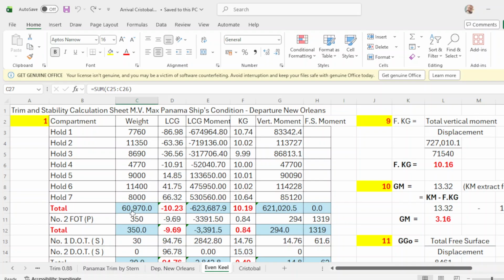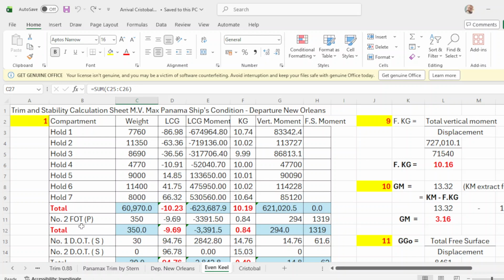The total cargo in New Orleans is 60970. Then we go to Cristobal. The total cargo is the same, 60970. Then we go again to New Orleans.